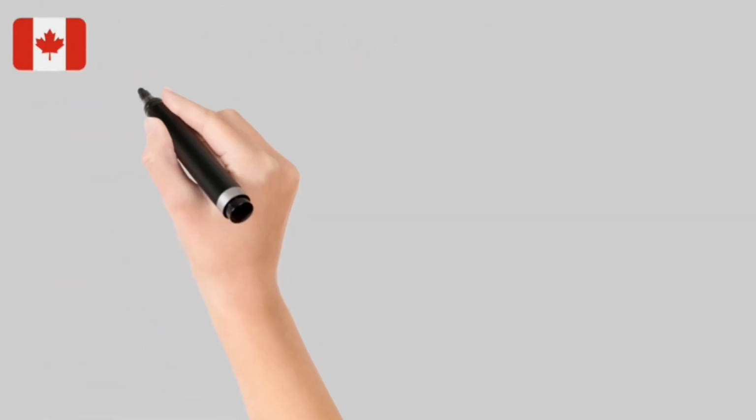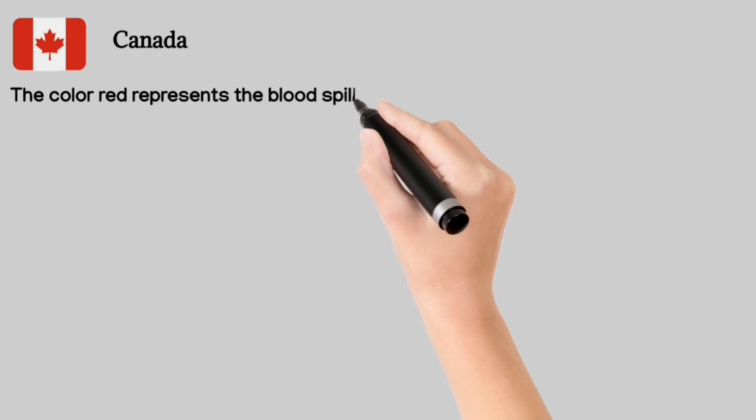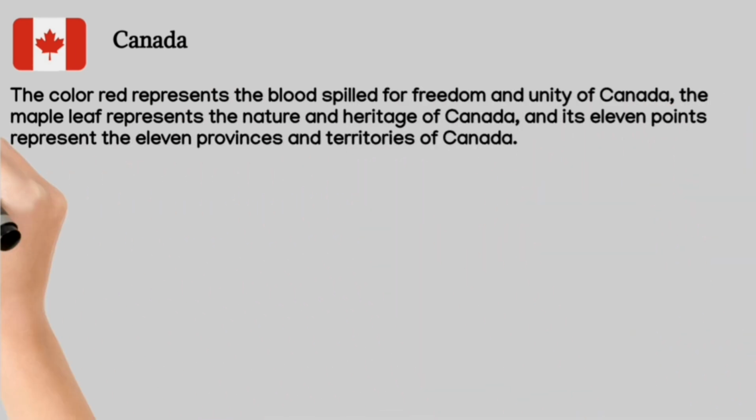Canada. The color red represents the blood spilled for freedom and unity of Canada, the maple leaf represents the nature and heritage of Canada, and its 11 points represent the 11 provinces and territories of Canada.